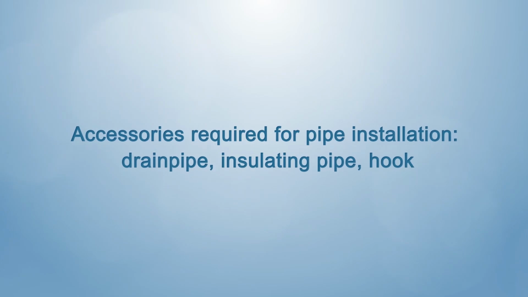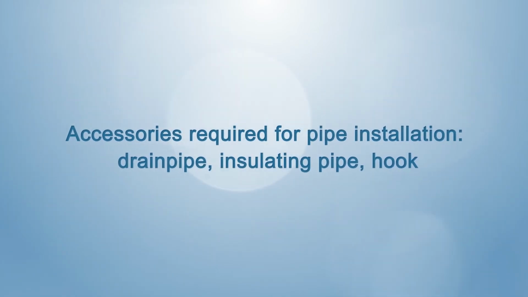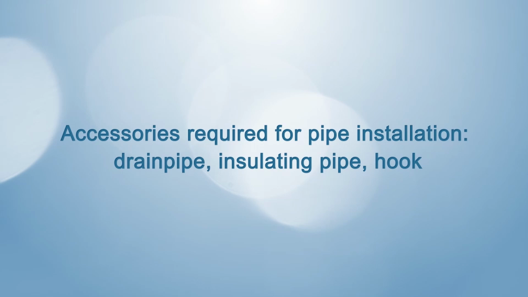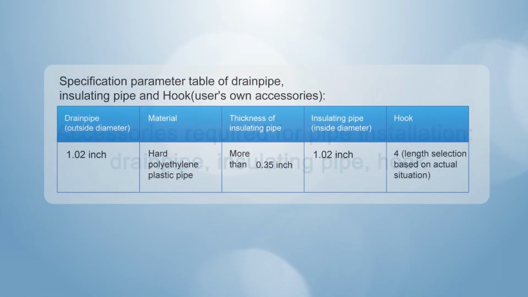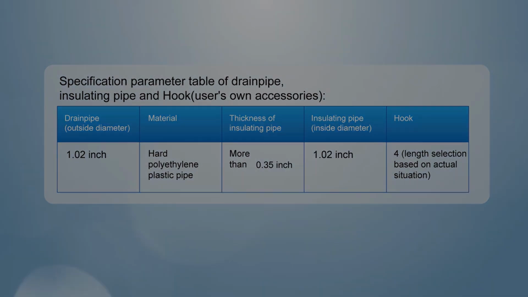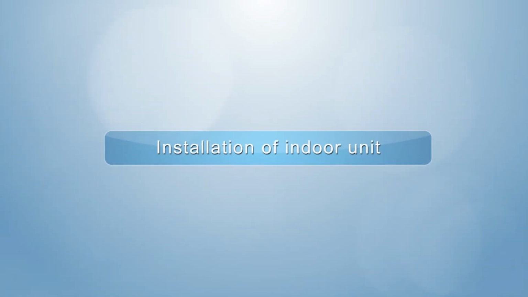Accessories required for pipe installation: drain pipe, insulating pipe, hook. Prepare the accessories locally if above accessories are not equipped. Installation of indoor unit.